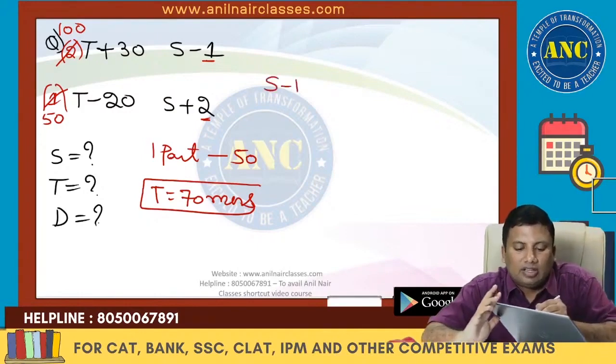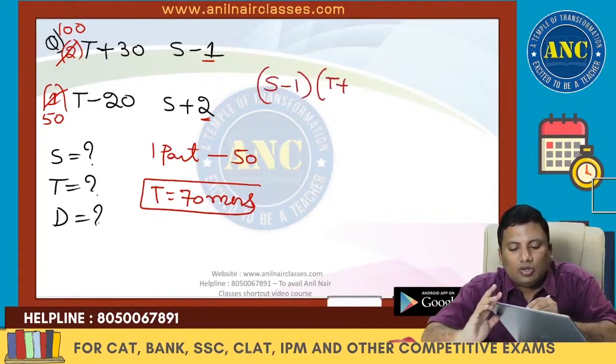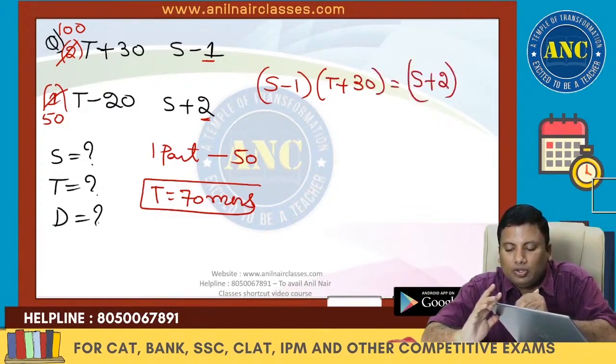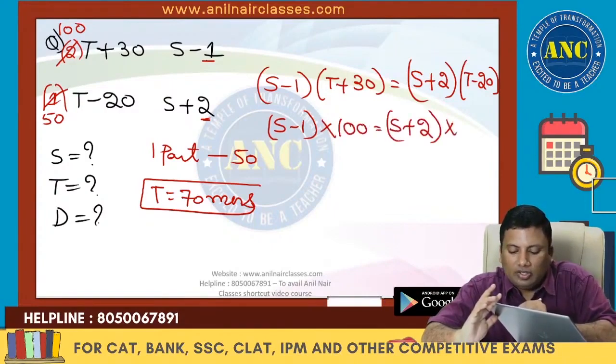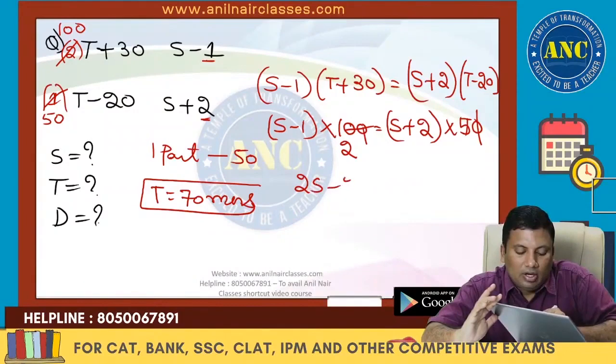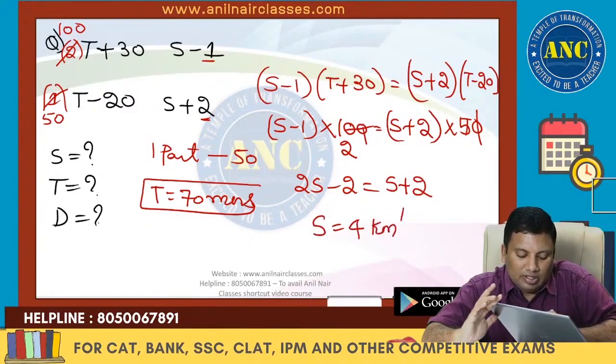So it is nothing but (s minus 1) into (t plus 30) equivalent to (s plus 2) into (t minus 20). (s minus 1) into (t plus 30) is 100, and (s plus 2) into (70 minus 20) is 50. So 2s minus 2 is s plus 2, so s is 4 kilometers per hour.